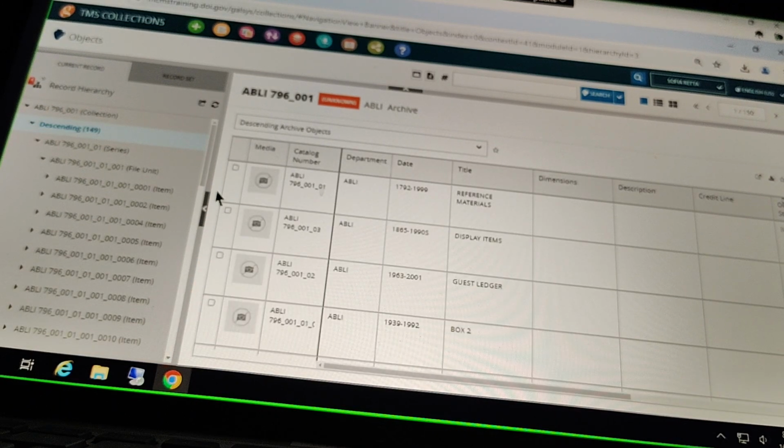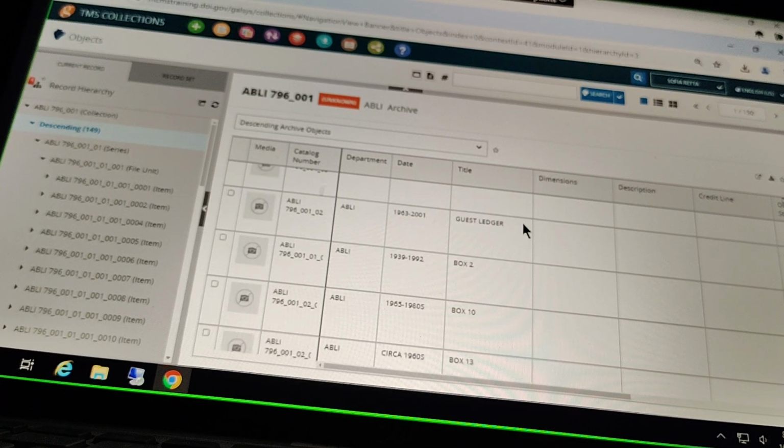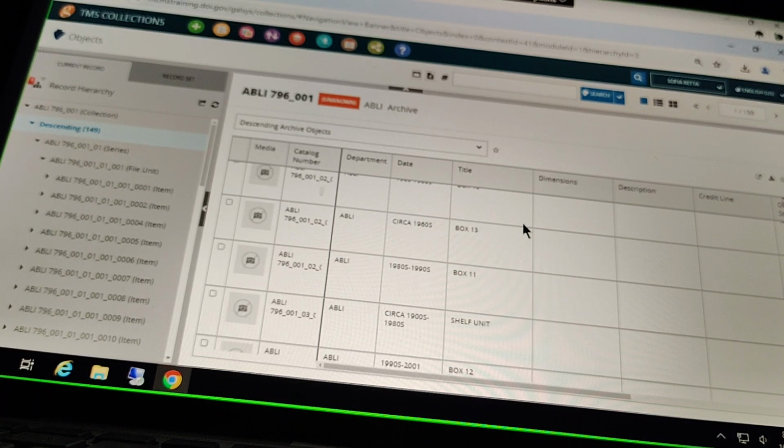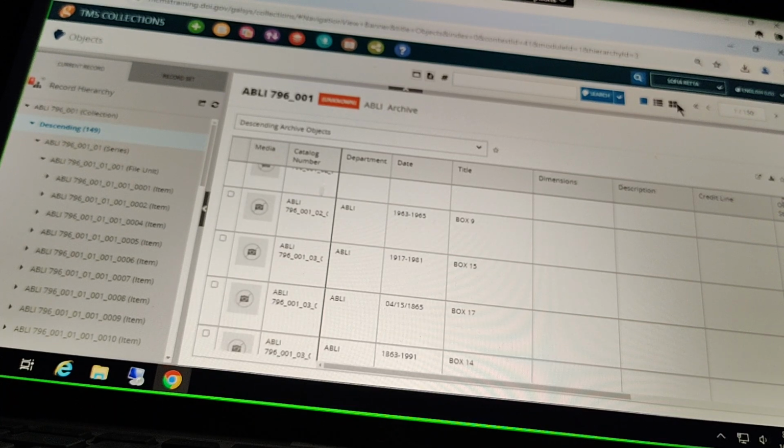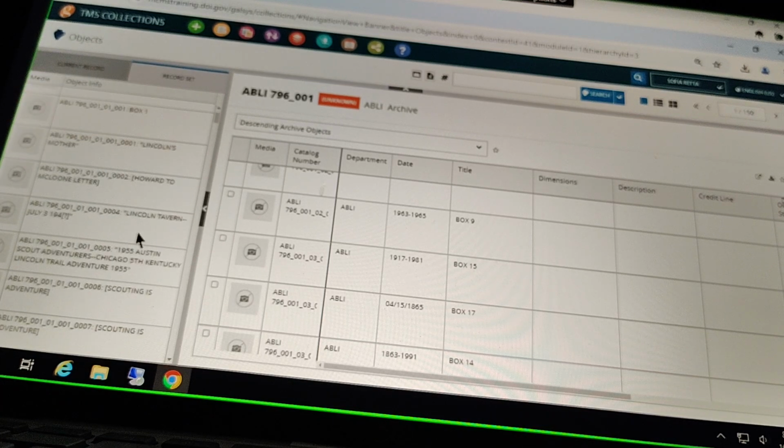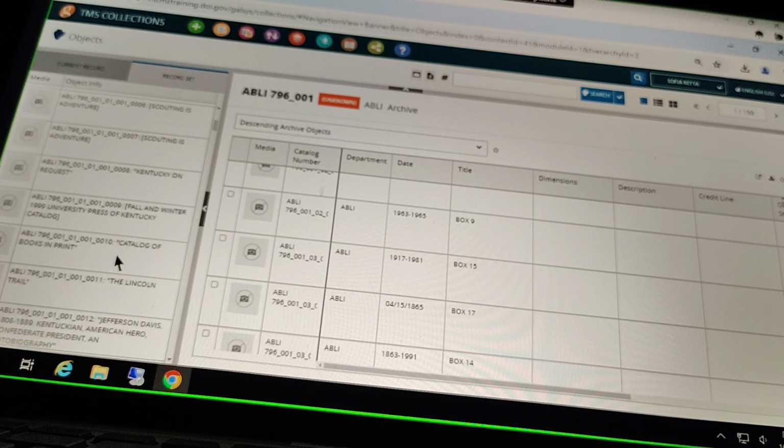Okay. If we click up into the descending here, we're going to see a list of all of those records, right? The series records, the item records, all of that. And that's actually what is pulled up in my search here too. It's all of those individual level records.